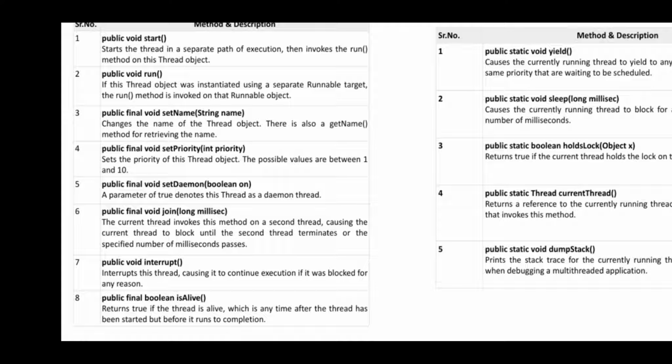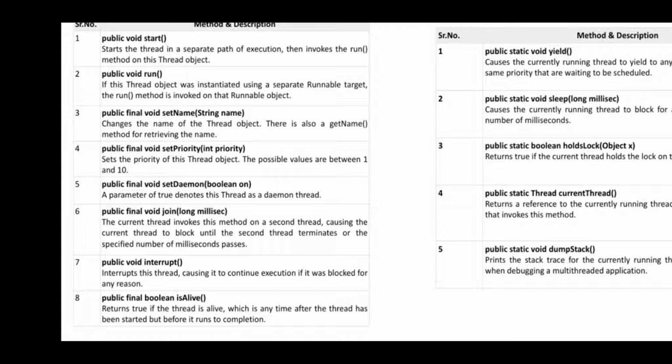Next you are going to have the set name. Set name means defining a name for your executing thread. Set priority means you will be having priorities from 1, 5 and 10. You can set them by defining with set priority.